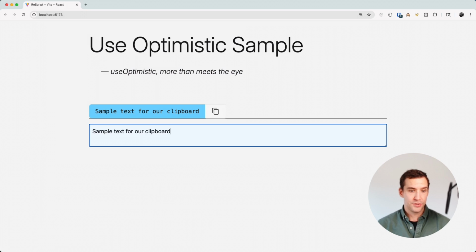So one more time in the browser, we copy that, we paste it. It still works, it's the same thing really, but it's kind of cool that you can have a different use case for this now.